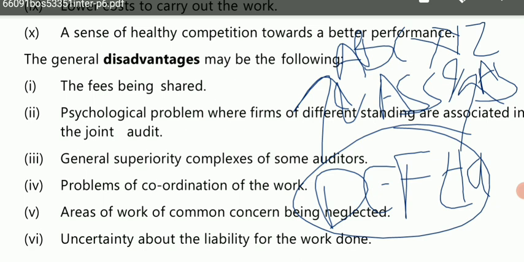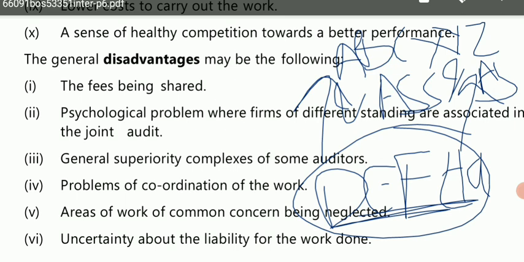Now the audit fees that DEF will give will be shared between both ABC and XYZ. So the first disadvantage of joint audit is that whatever audit fees is being given to the auditors has to be shared between the two firms or the number of firms involved in the joint audit.